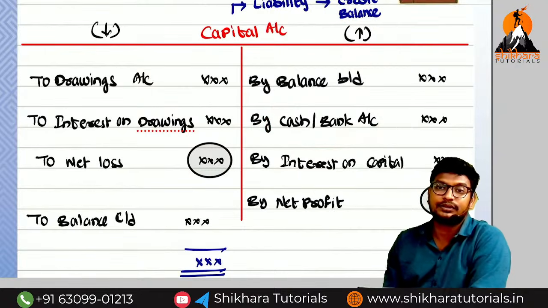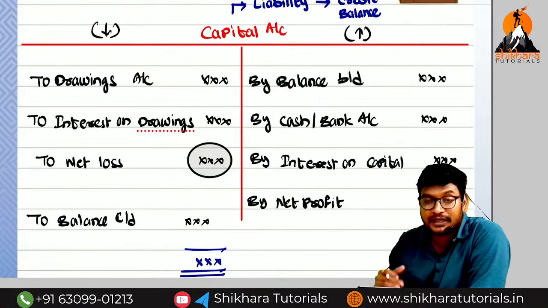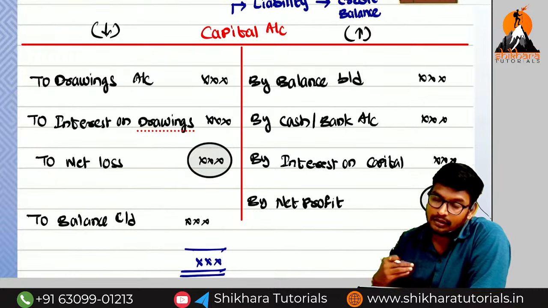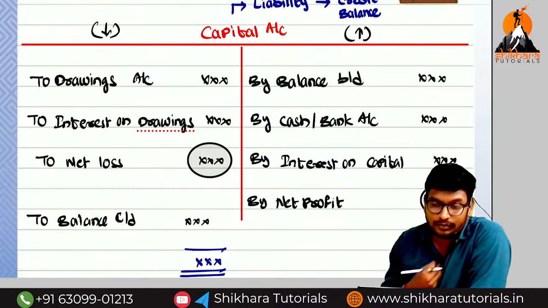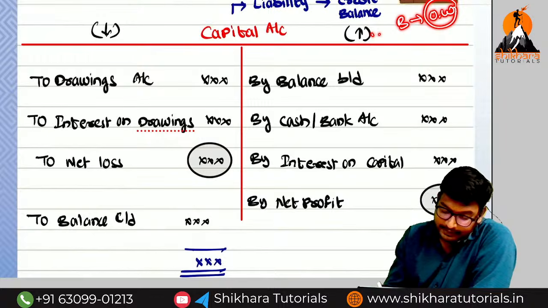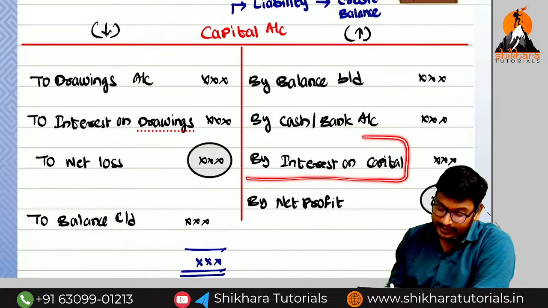Now interest on capital. Does the business need to pay it to the owner, or does the owner need to pay it to the business? The business needs to pay the owner. So anything the business needs to pay to the owner goes on which side? Credit side. Anything the owner needs to pay to the business goes on which side? Debit side. So interest on capital we need to add back to the capital.